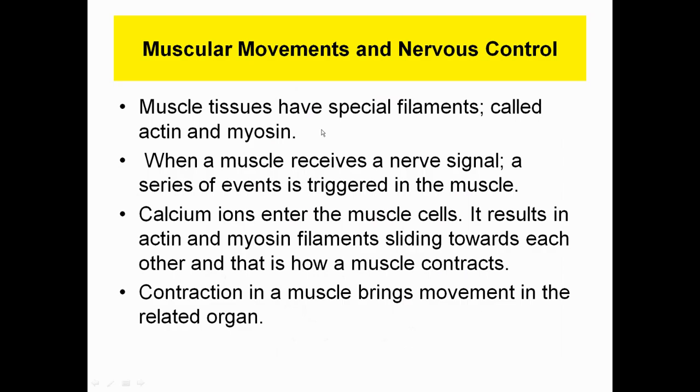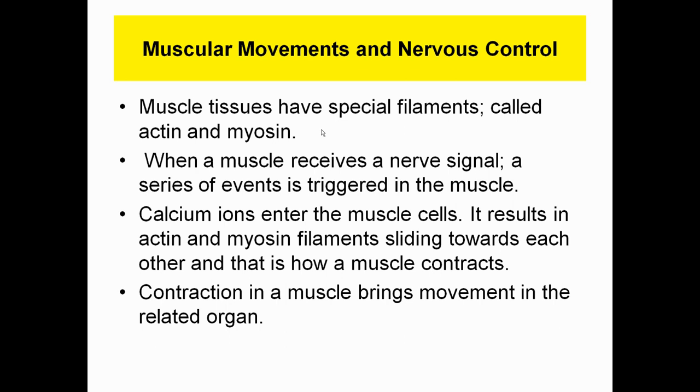Now comes muscular movement and nervous control. As we have seen, when we detect danger in front of us, our limbs, that is our hands and our legs, are going to respond to such danger. That is with the help of special filaments present in the muscle tissue. These are actin and myosin. Okay, actin and myosin you have read in class 9.